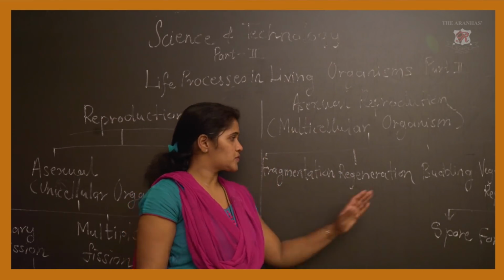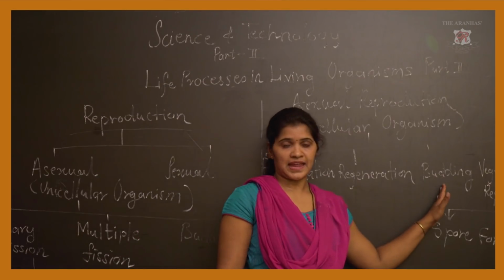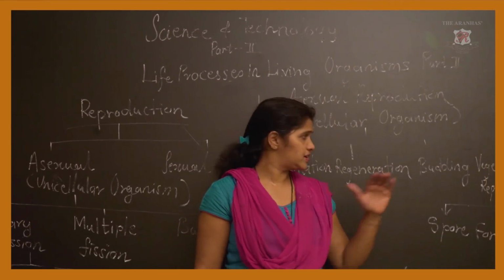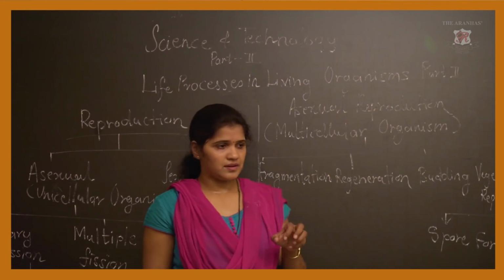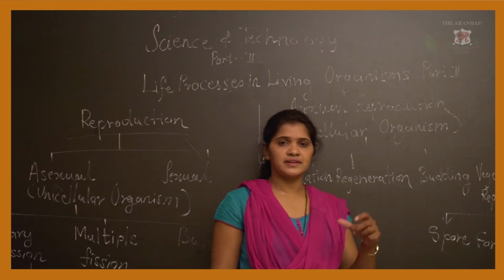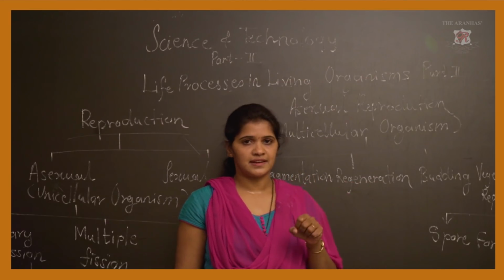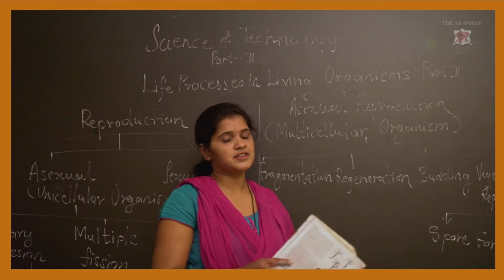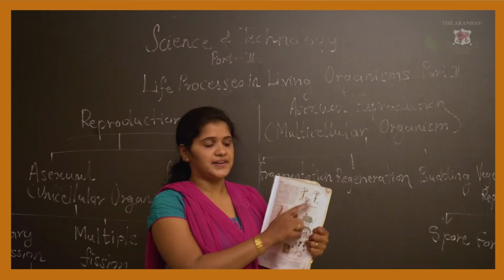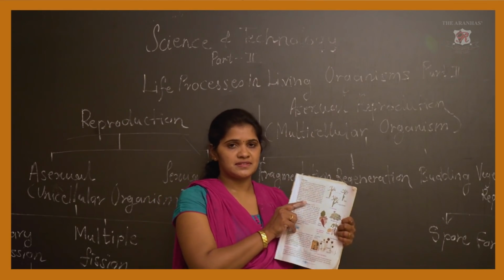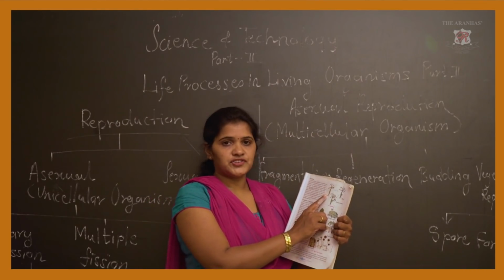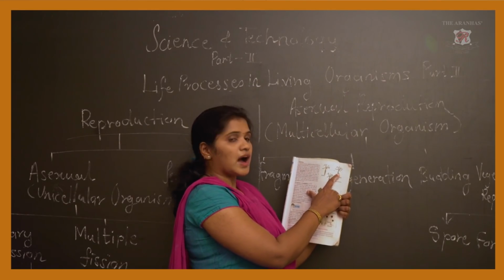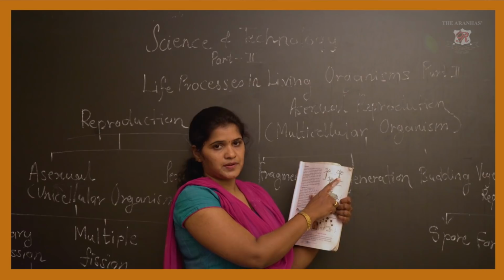Now, the next process is budding. As you have learned in unicellular organisms, here also a bud appears on the organism. Let us see the diagram of a multicellular organism, here the example is hydra. In favorable conditions, on the body of the hydra an outgrowth develops.